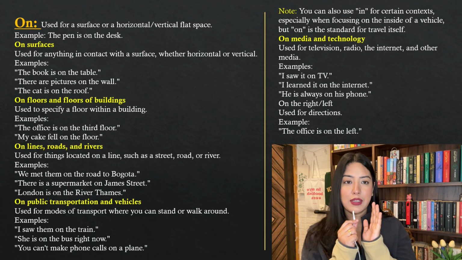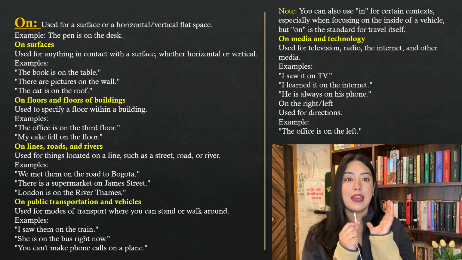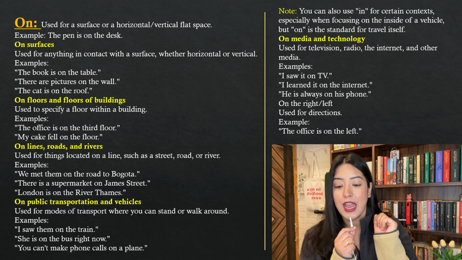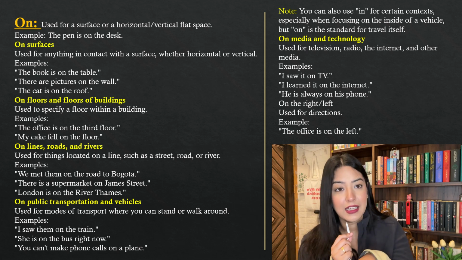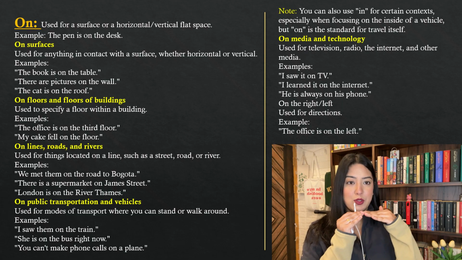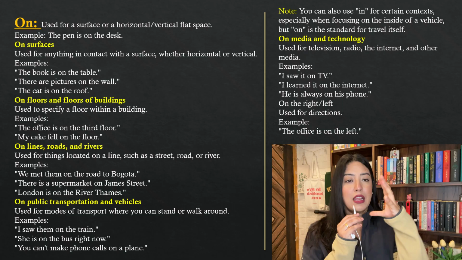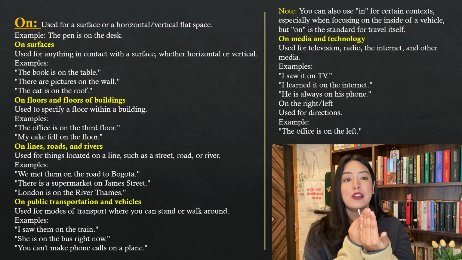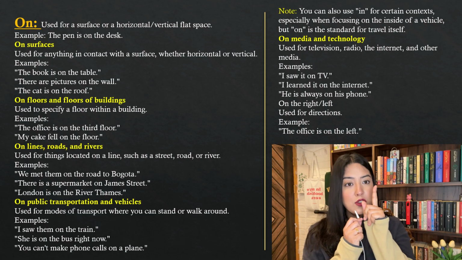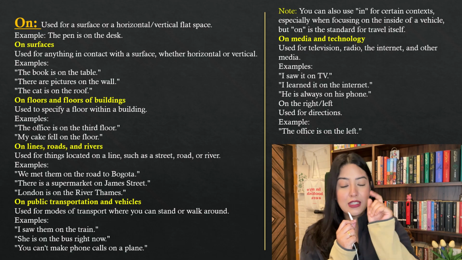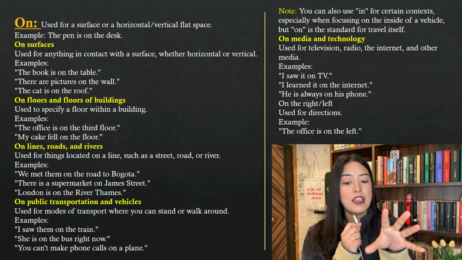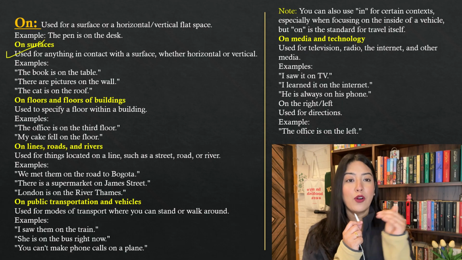Again, just to recap, "in" is used whenever it's an enclosed space, or where there are borders involved, or a language. "On" is used on surfaces. "In" has nothing to do with a flat surface, okay? You can get in the car; it can be a round surface, it just has to be enclosed. But "on" has to do with flat surfaces, horizontal or vertical. So the first instance is that you can use "on" for surfaces, for anything in contact with a surface, whether horizontal or vertical.